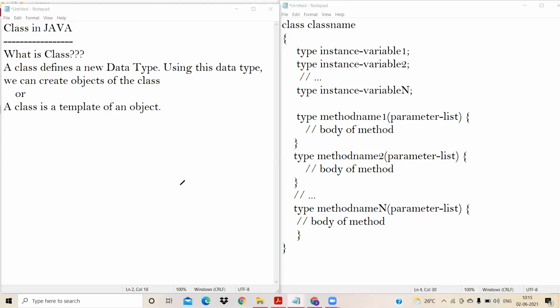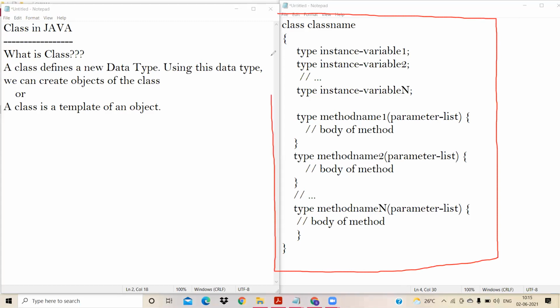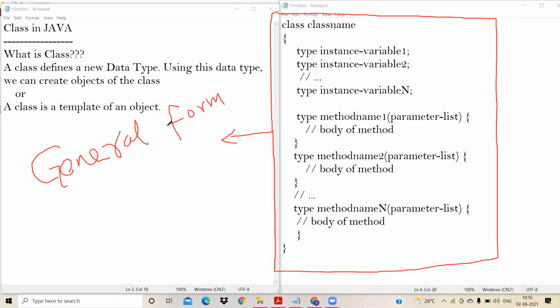Now let us discuss how to define a class in Java. As you see on the right side, we call this the general form of a class.